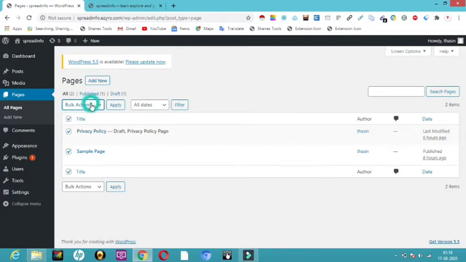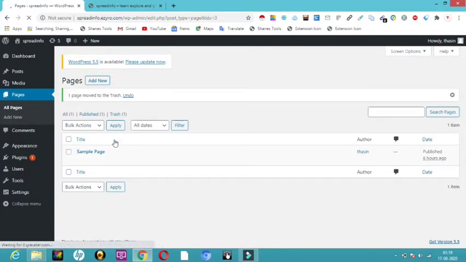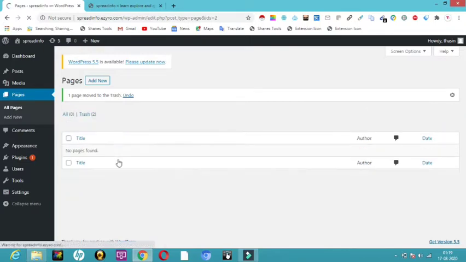Bulk action in the sense, if you want to delete 10 items all at once, just by one click, you can use bulk action. Or else here you can see edit, quick edit and trash. I'll just click here trash. At the same time we can apply anything. Here you can see sample pages, and I want to click on that trash. Now I want to create my own pages. So now I'm just going to click on add new.